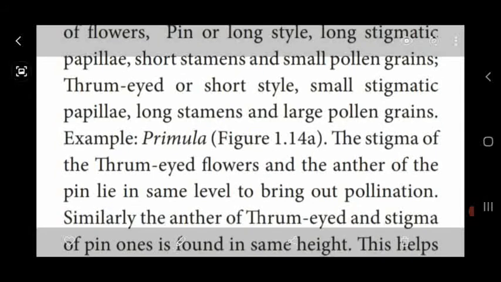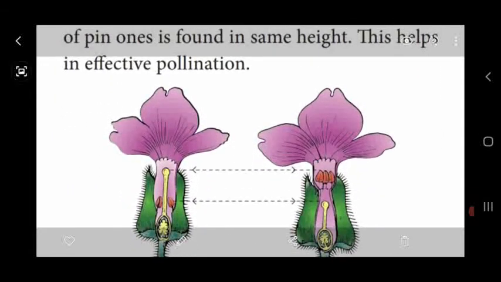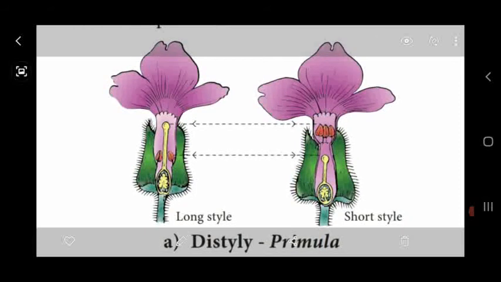Similarly, the anther of thrum-eyed and the stigma of pin found at the same height help in effective pollination. So this is distyly. Example, primula. First one is the long style, the pin flower. Second one, short style, that is said to be thrum-eyed. See the dotted lines, how pollination takes place.